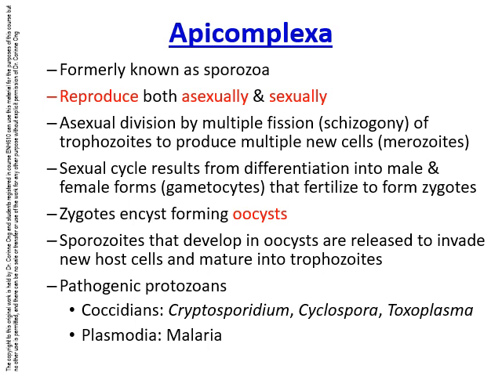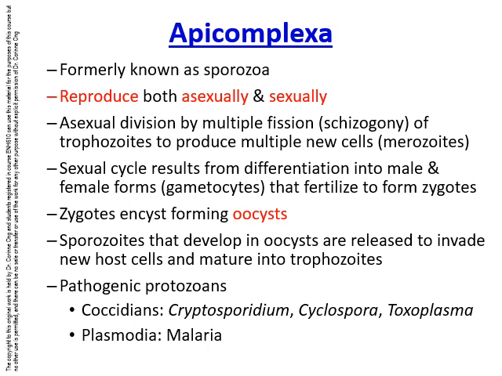Unlike most of the ones from the last lecture, these protozoans can reproduce both asexually by multiple fission, also known as schizogony, of trophozoites to produce multiple new cells called merozoites, and sexually by differentiation into male and female forms called gametocytes that fertilize to form zygotes. Zygotes encyst, forming oocysts, and the sporozoites that develop within are released to invade new host cells.